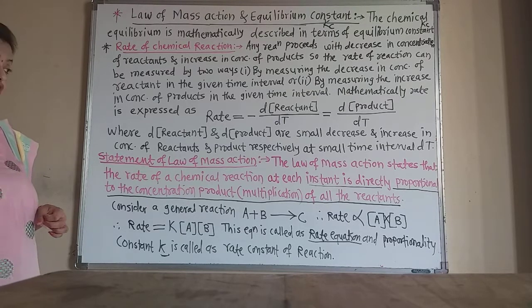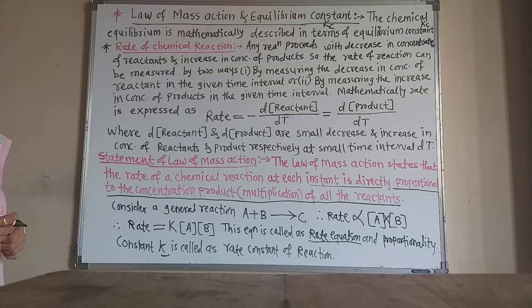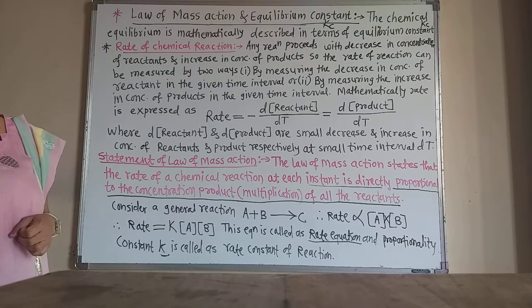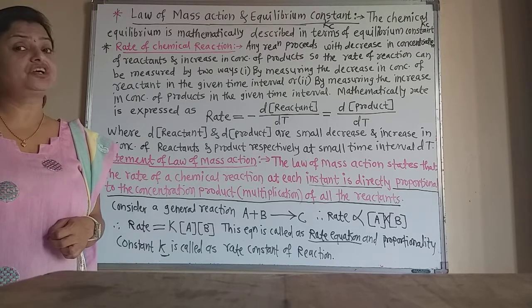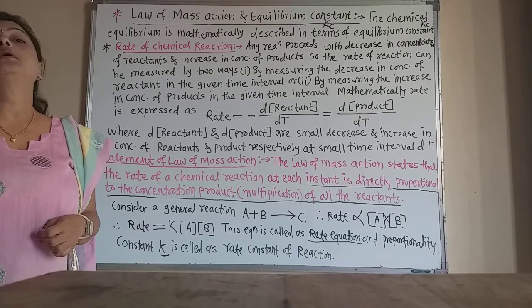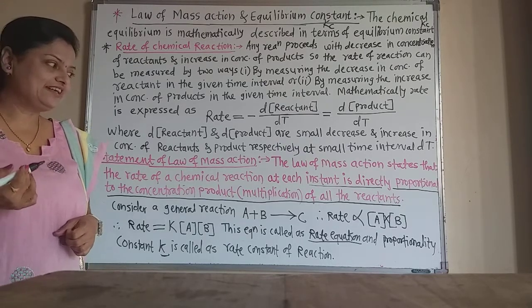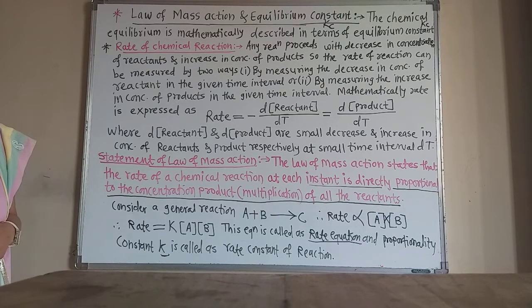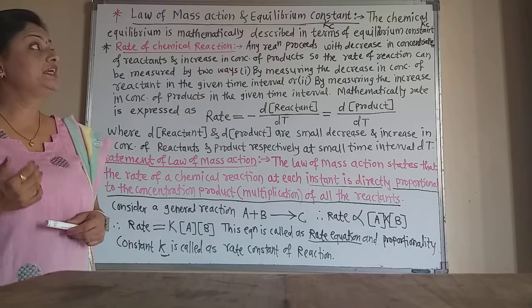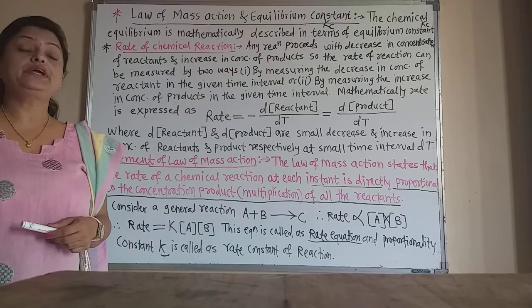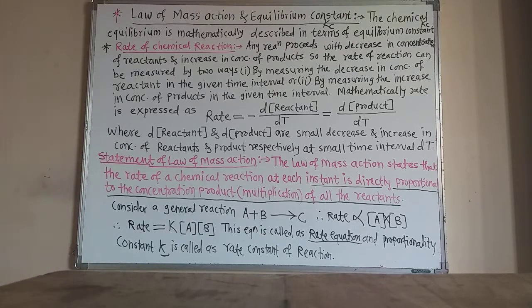What is the equilibrium constant? Now this is the statement of the law of mass action: the rate of the chemical reaction at any instant is directly proportional to the product of the concentrations of the reactants. Rate is directly proportional to concentration of A into concentration of B, so rate is equal to K into concentration of A into concentration of B. Now this is about the law of mass action. Now let us learn what the equilibrium constant Kc is and how it is mathematically calculated.